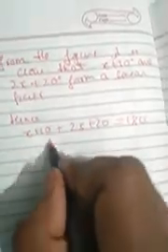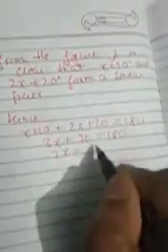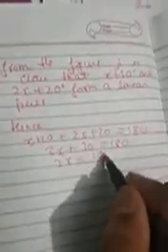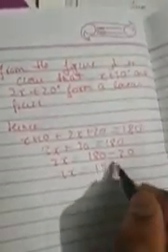Now x plus 2x will become 3x and 10 plus 20 will become 30. Now 3x is equal to 180, and the plus 30 becomes minus 30 when it goes to the right hand side. So 3x is equal to 180 minus 30, which means 150 degree. Now x will become 150 upon 3. 3 fives are 15, so x is 50.